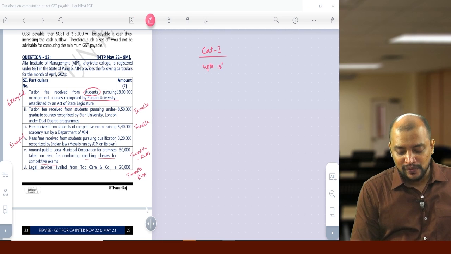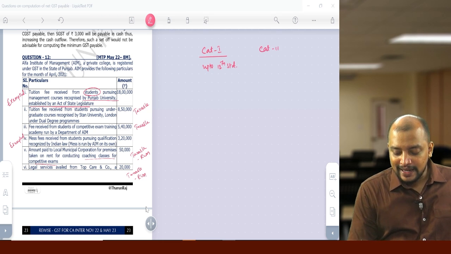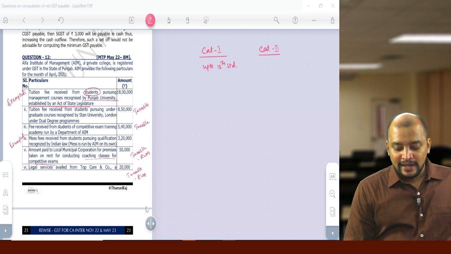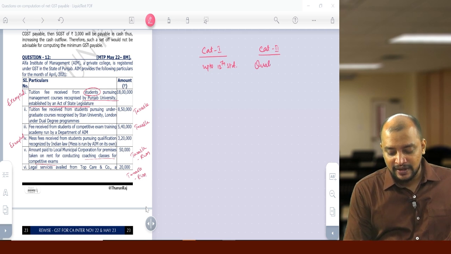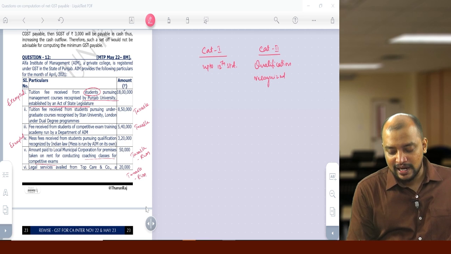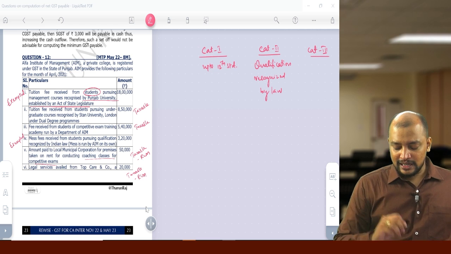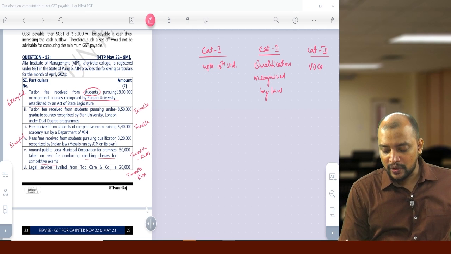Category 2 is education for obtaining a qualification recognized by Indian law. And category 3 is vocational education.